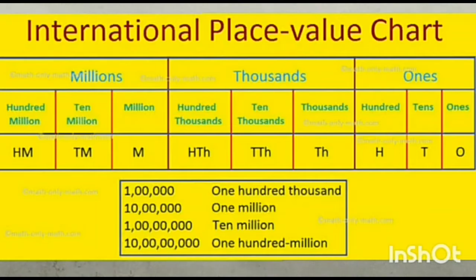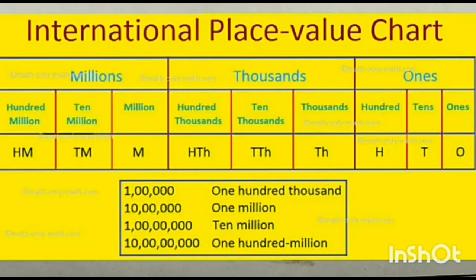It is the international system of numeration place value chart. In this chart, the ones period has 3 places: ones, tens, hundreds. And the thousands period has 3 places: thousands, 10,000s and 100,000s.